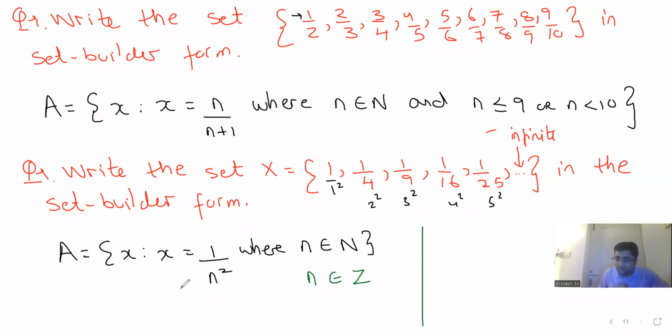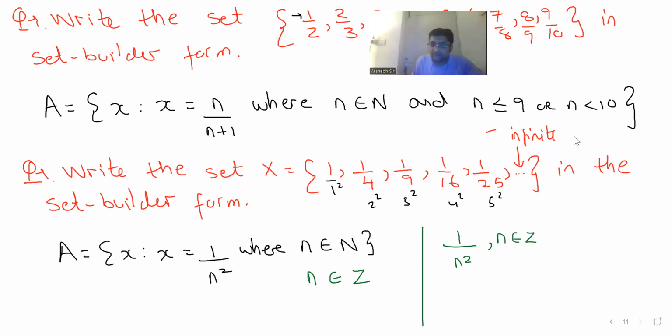Now I have a question for you. If I give you this question, 1 by n square, n belongs to Z. Now, if I ask you to convert this to roster form, what will you do? How will you convert? I will put n as 1, so 1 square, so 1 by 1, 1, and then still, what's the point of Z?